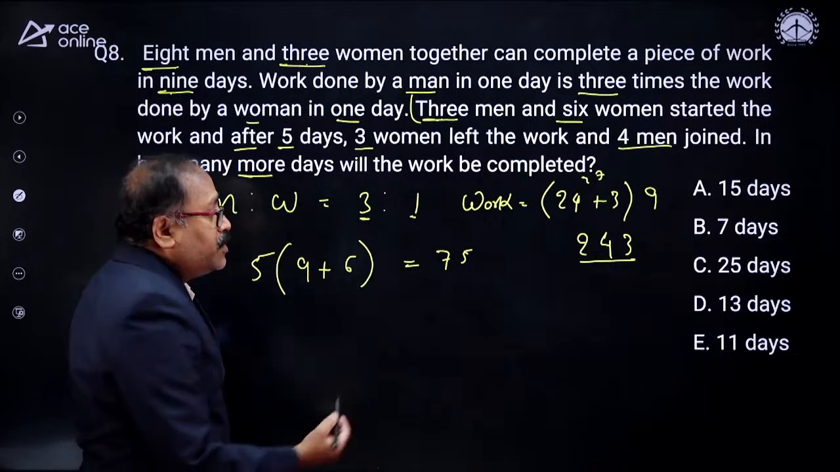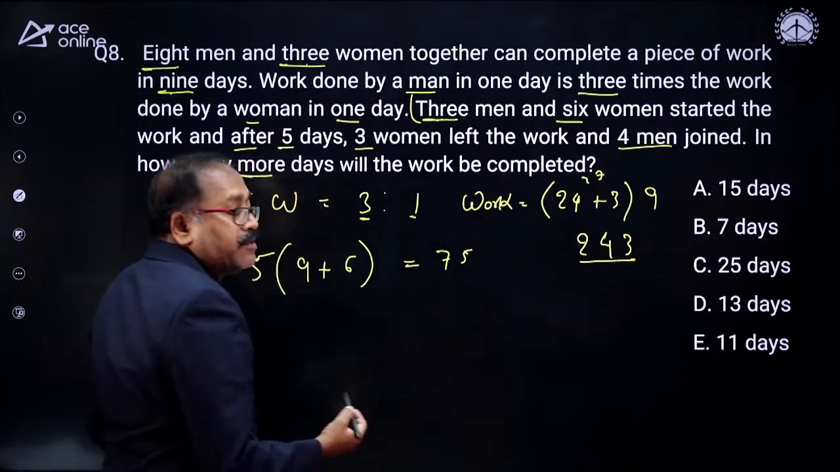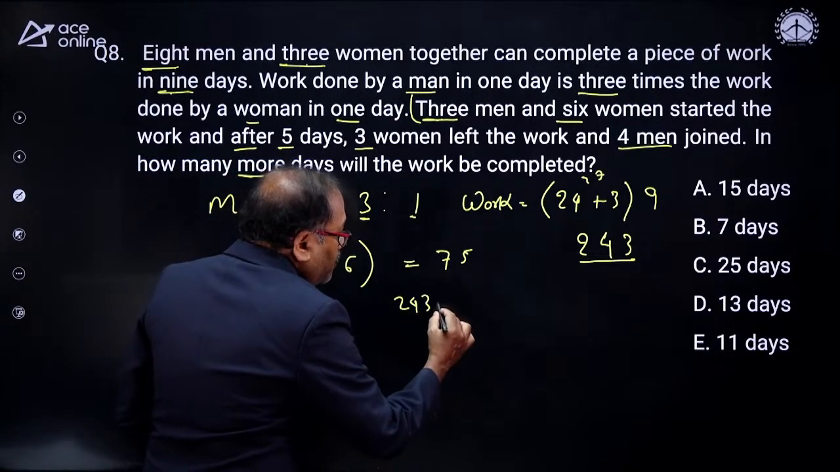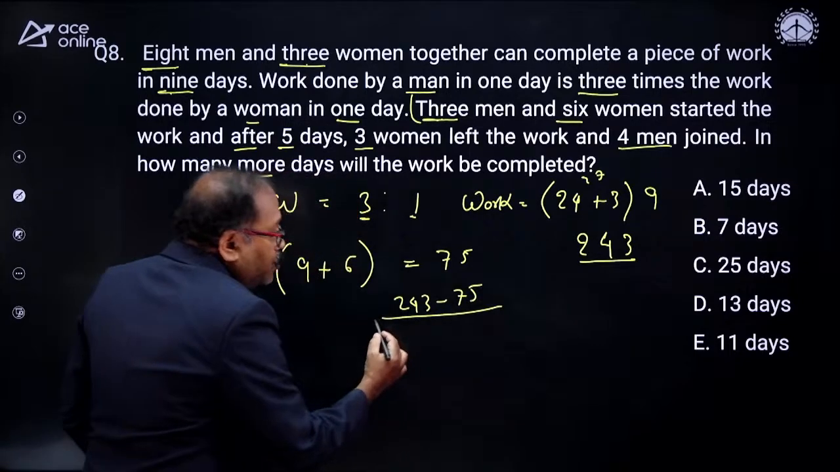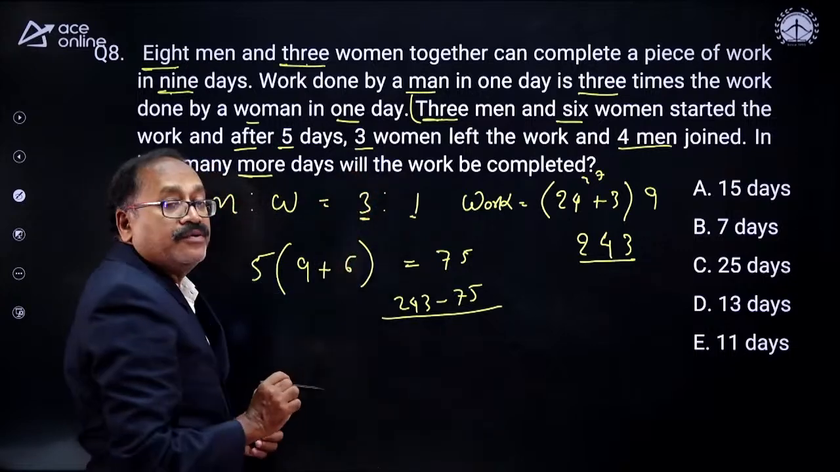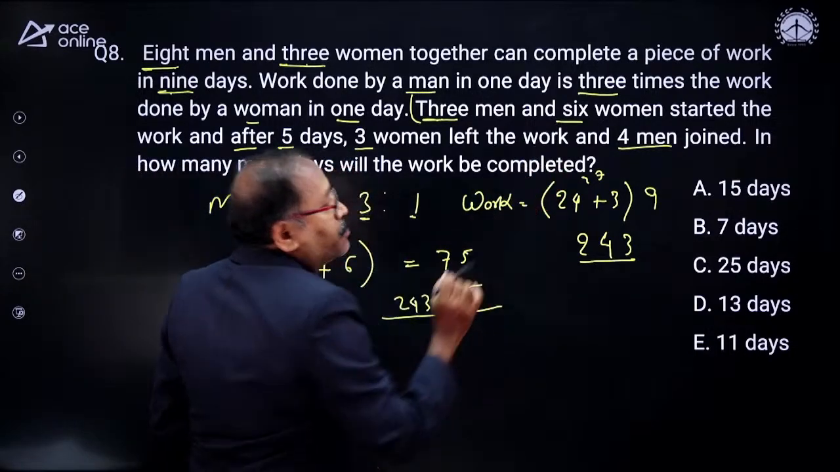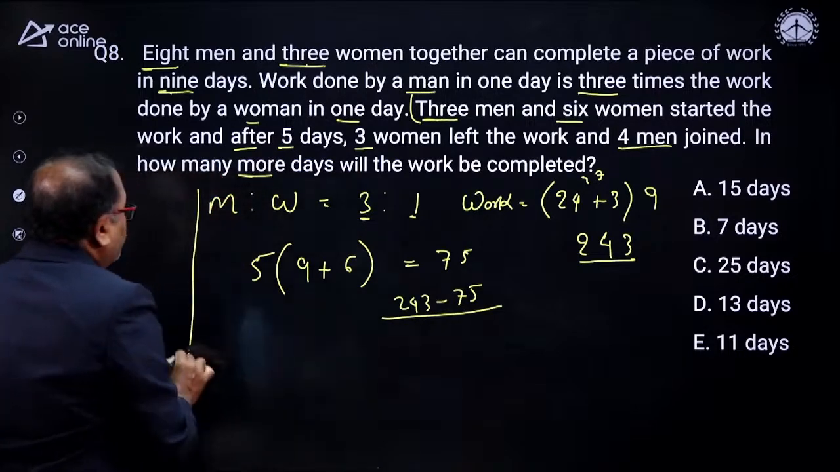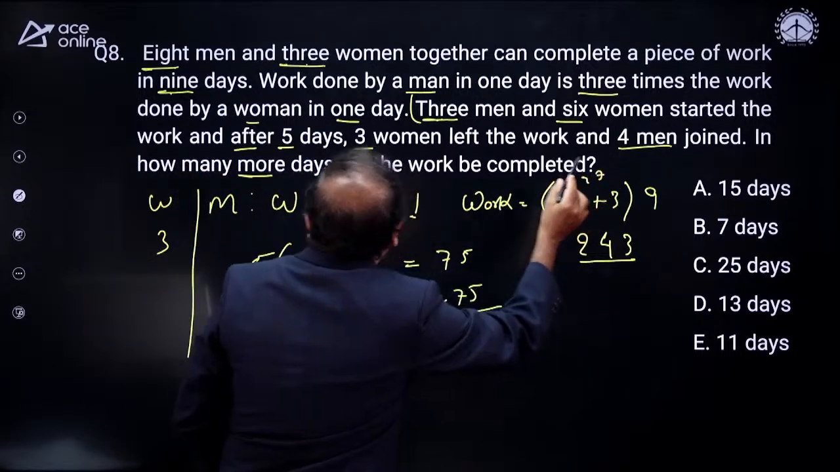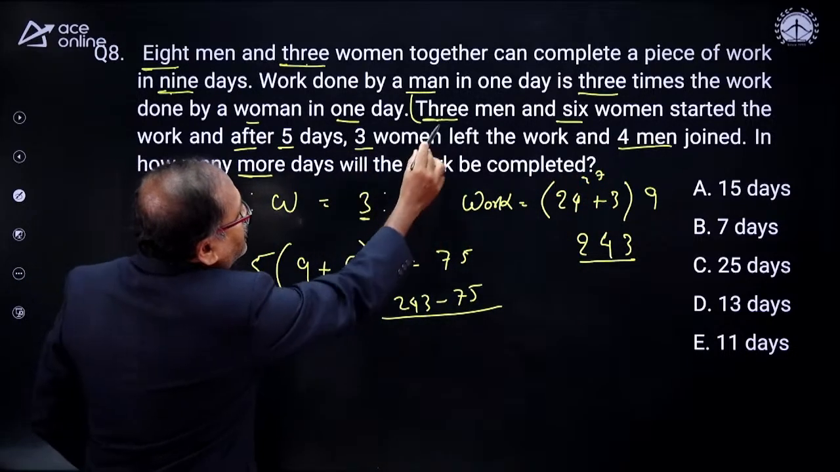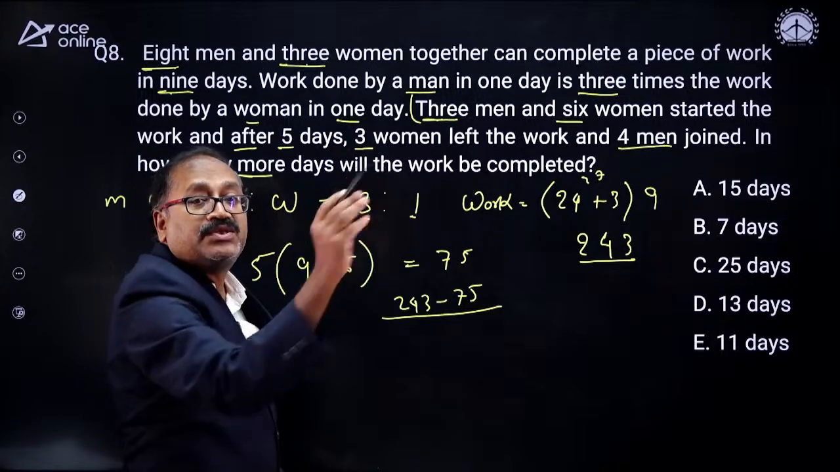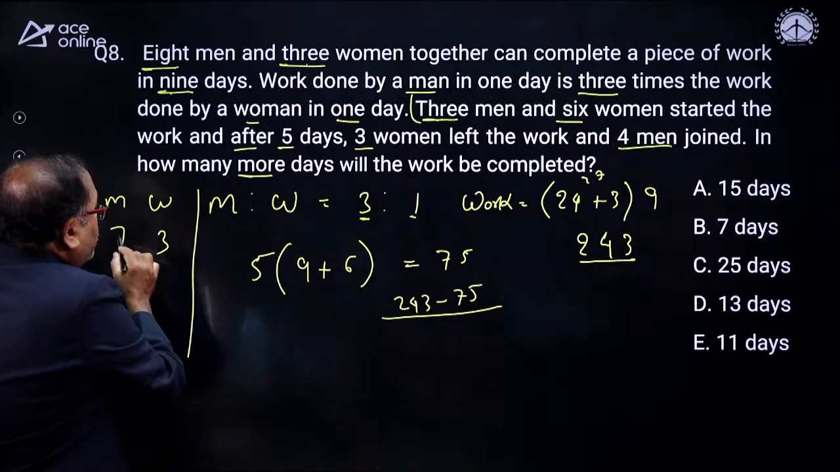How many units are left? Then 243 minus 75. Leftover unit I am directly writing over here. That's 243 minus 75. These units, who will complete? Now here the workforce has changed. 3 women left. So how many women were there earlier? 6 women were there. If 3 women left, the number of women are now 3. And 4 men joined. Previously, how many men were there? 3 men. So how many men will be there as 4 more men joined? 3 plus 4, 7 men.